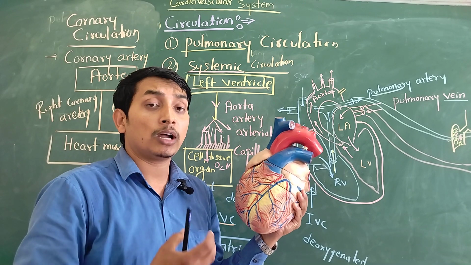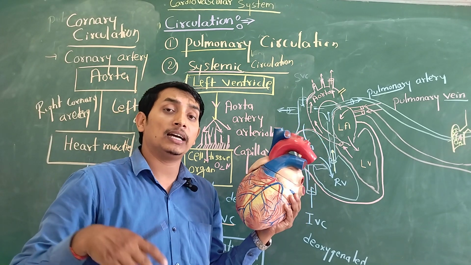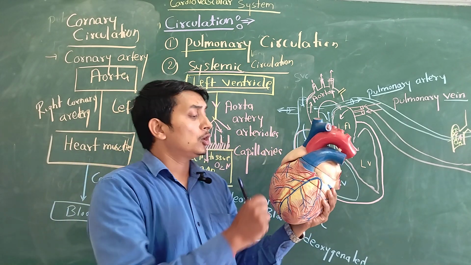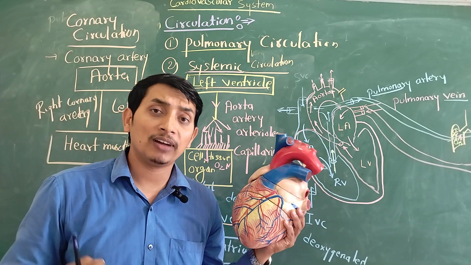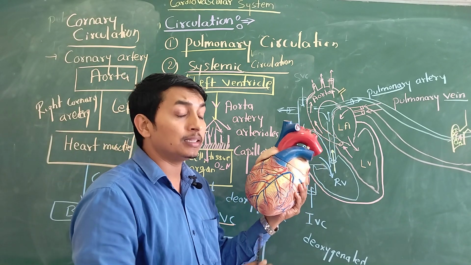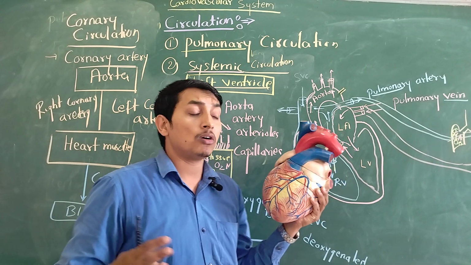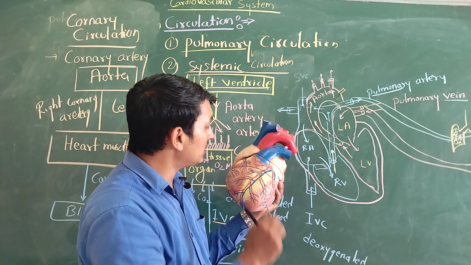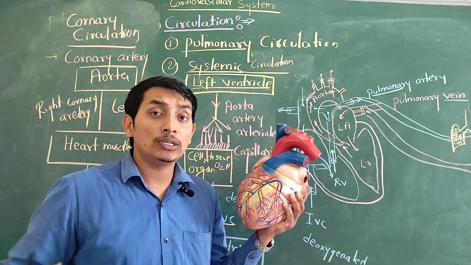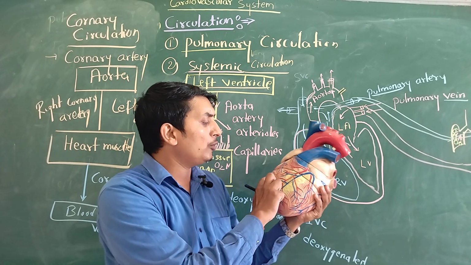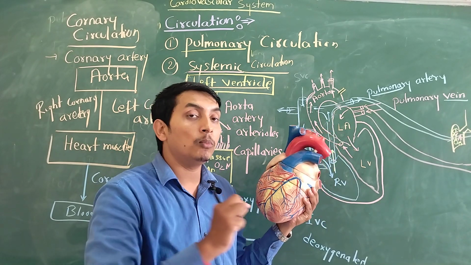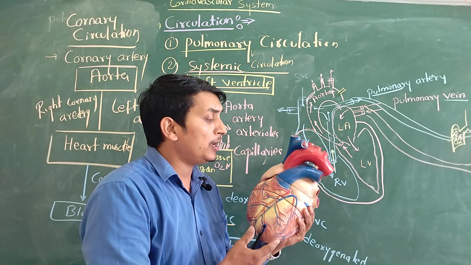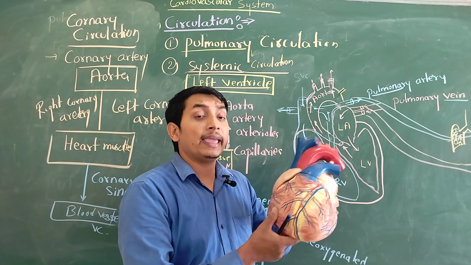After some time, when our heart muscle takes oxygen and is continuously working, metabolic respiration is also happening and our heart is synthesizing ATP. So our heart muscle also produces a huge amount of carbon dioxide, and now the blood becomes deoxygenated. Such deoxygenated blood is collected by the coronary sinuses, just like a vein collects deoxygenated blood from different parts of our body. Similarly, we have coronary sinuses indicated with the blue color. They collect deoxygenated blood from our heart muscle and give it to our vena cava.